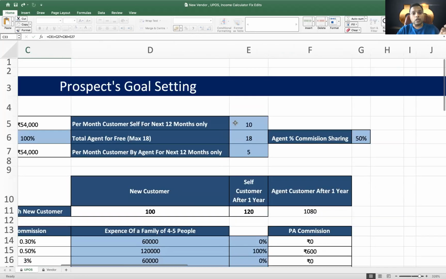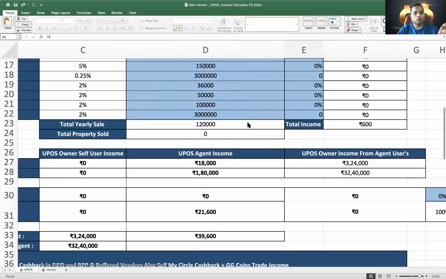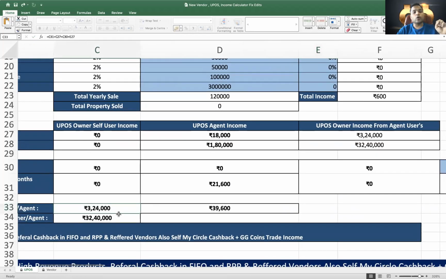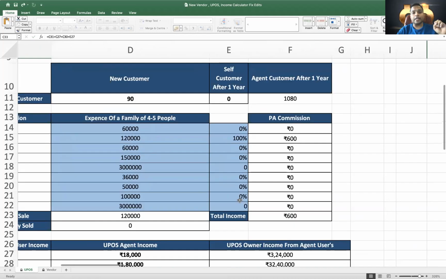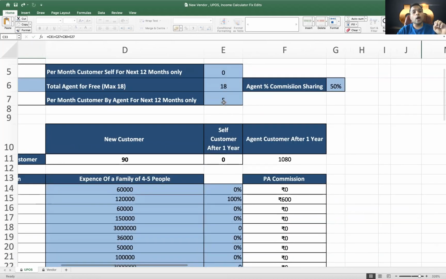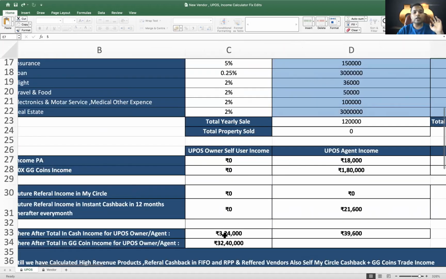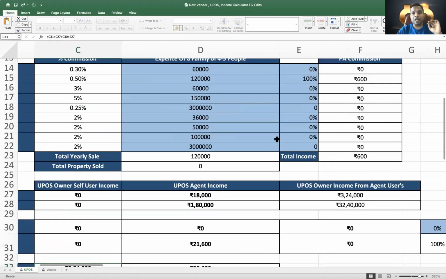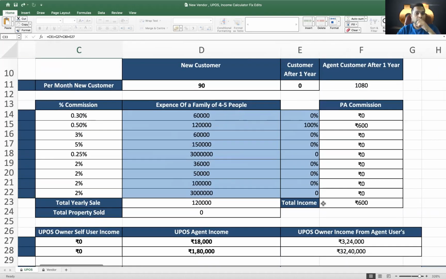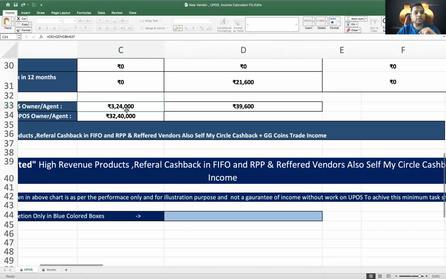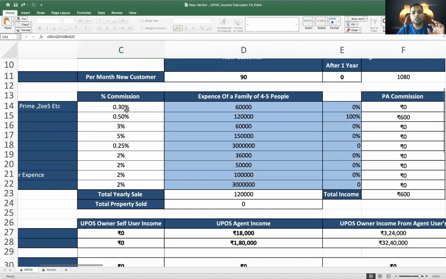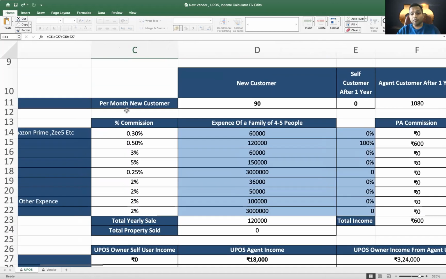Let's make the users you are bringing in zero, still you are earning 3.24 lakh, because you have 18 agents under you who are actually bringing in 5 users each. See the ROI. When we are doing almost everything zero, still the ROI is at its best. So you have to just do your calculation. Therefore, you will realize the power of UPOS.